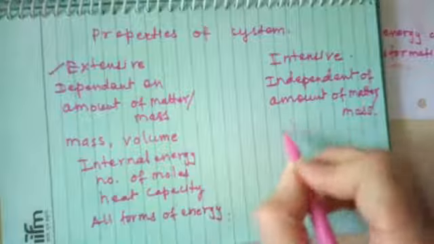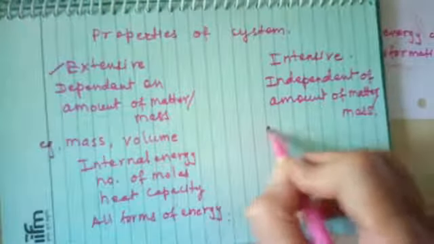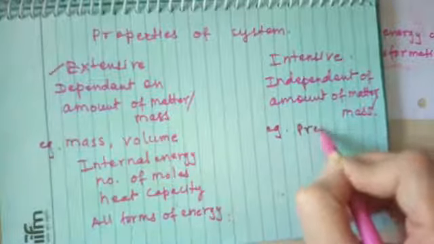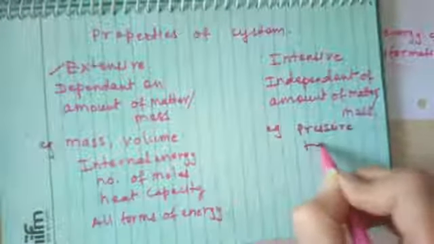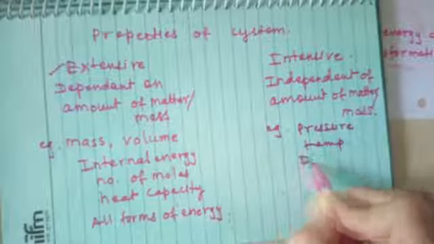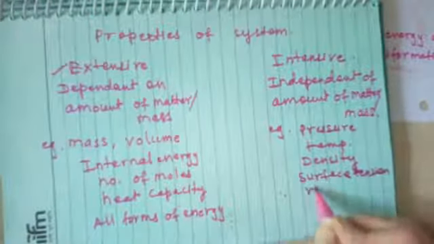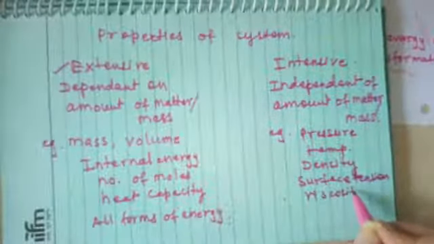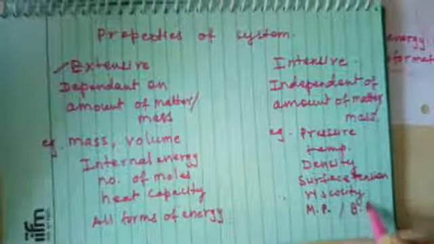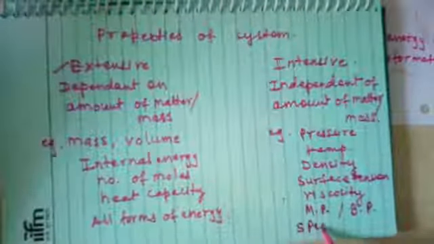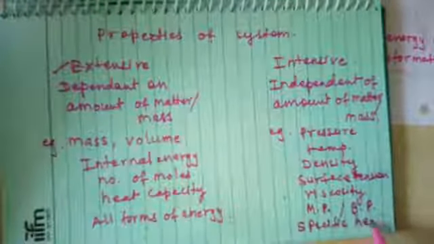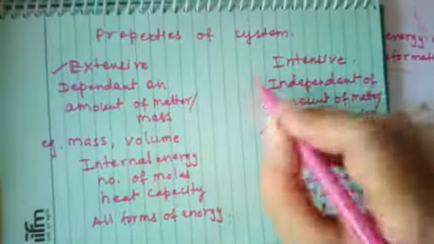In case of intensive property, what are the examples? For example, pressure, temperature, density, surface tension, viscosity, melting point, boiling point. Further, you can write specific heat. These are the examples of the intensive property.